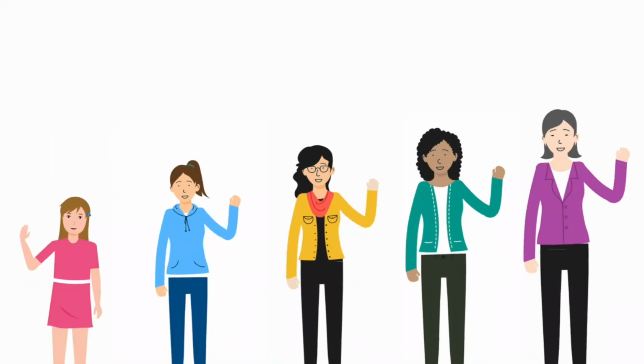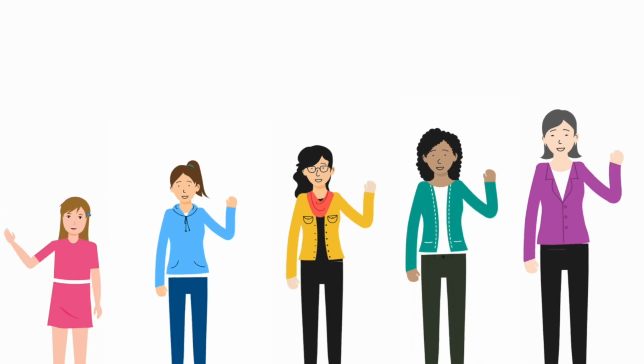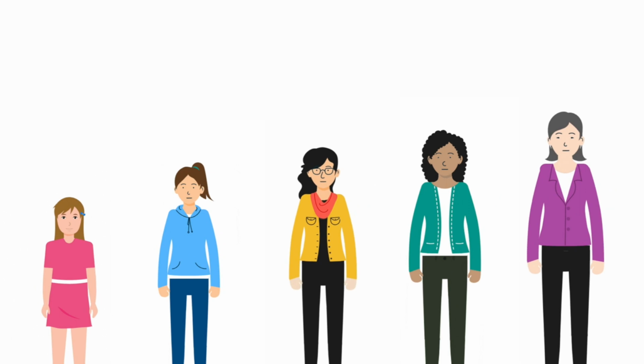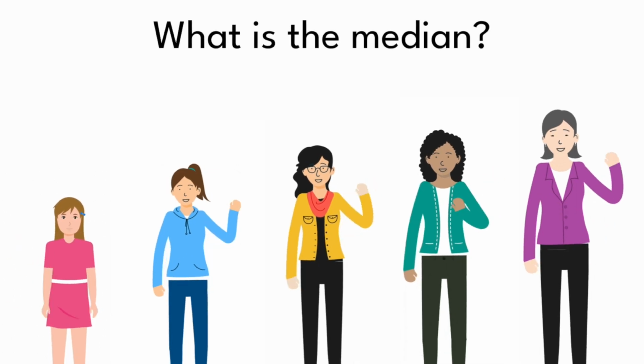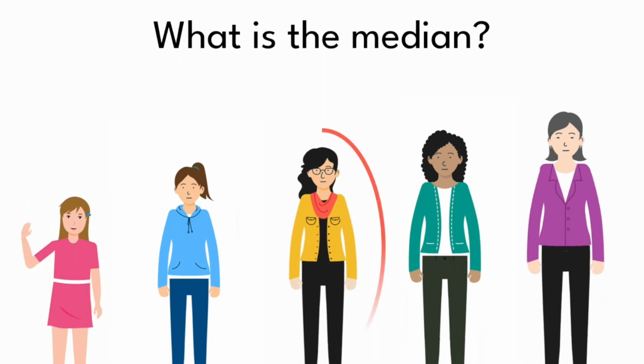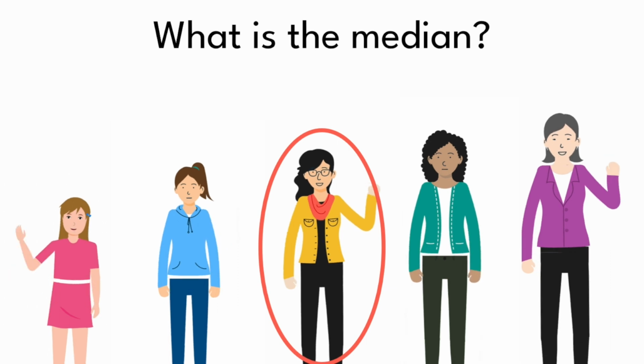Let's imagine that I have 4 sisters. In total, we are 5. Perhaps you can imagine among them which one is me. The fact is that there is one that we are going to call the median, who is the one in the middle. There are 2 on one side, 2 on the other side, and the median is in the entire center.